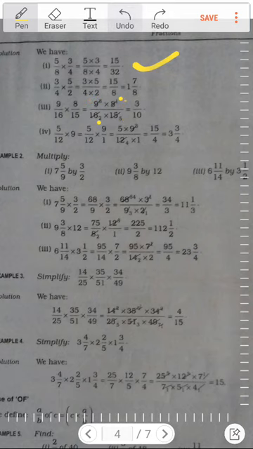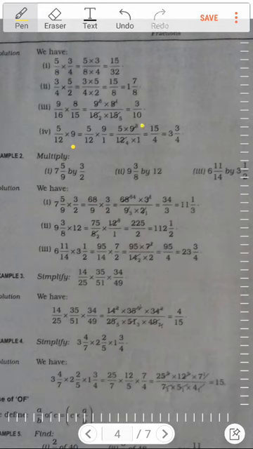So reducing can also be done. Okay. Now if you see question number 4, it is 5 by 12 into 9. Of course, if there is nothing below, that means the denominator is 1. The same thing is written over here, 5 by 12 into 9 by 1. So this 9 and 12 have been reduced by 3. You can see 3 3s are 9 and 3 4s are 12.